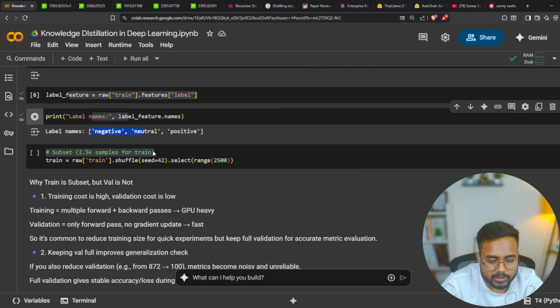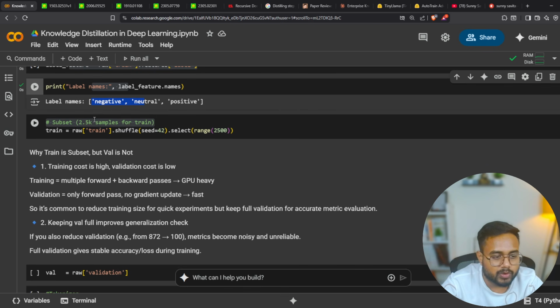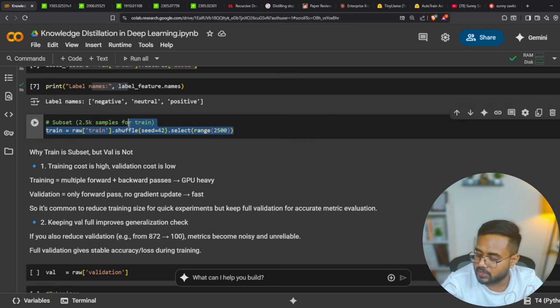Now for the training, I'm taking a subset of the data. I'm just taking a 2.5K sample from the data itself. I don't require the complete data because it is very huge, and it might take some time while it is training the model. So we have to take the subset of the data.